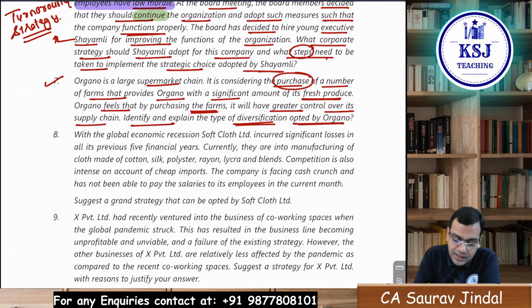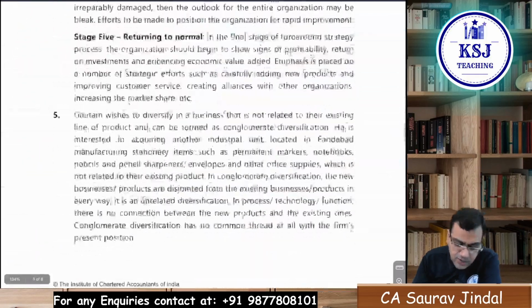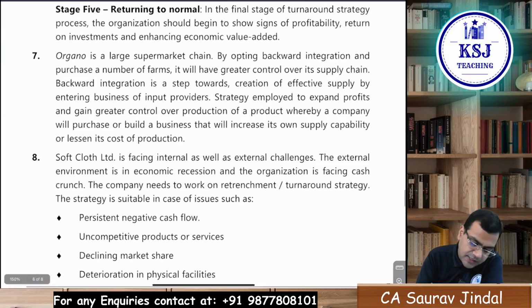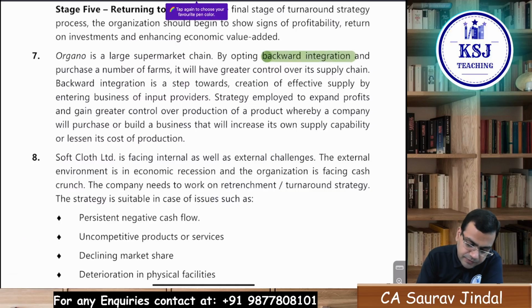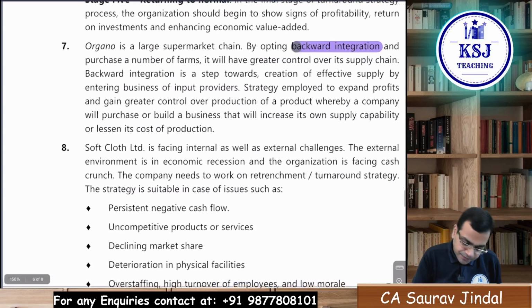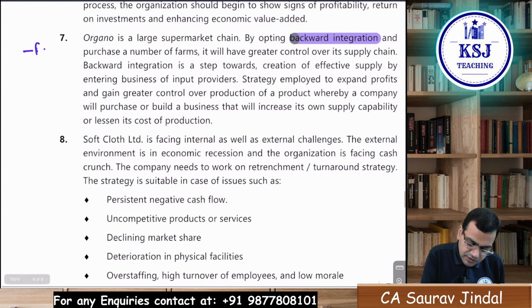It is a vertical diversification, right? And it is a backward vertical integration. See here, it is a backward integration, because what was earlier happening is there are farms. Here you have the farms.